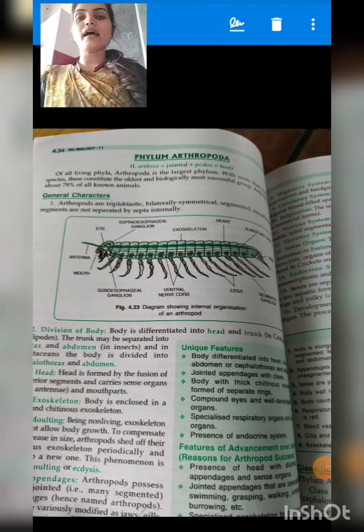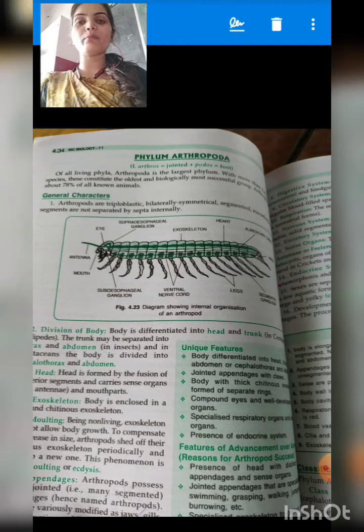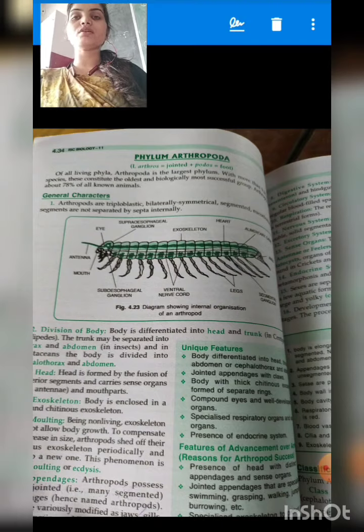So students, in our earlier lecture we had studied till phylum Annelida. So now we will start from phylum Arthropoda. After Annelida, what you are going to see is the phylum Arthropoda. Here with the help of the name you can see, students, what is the meaning of the animals which belong to the phylum Arthropoda.